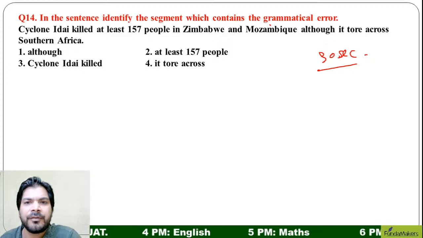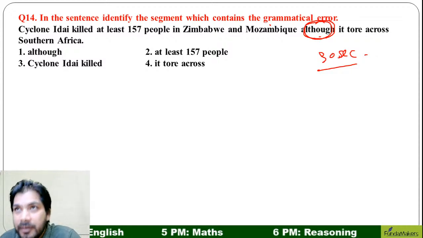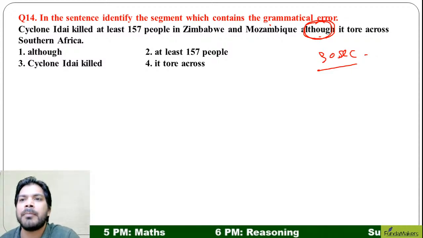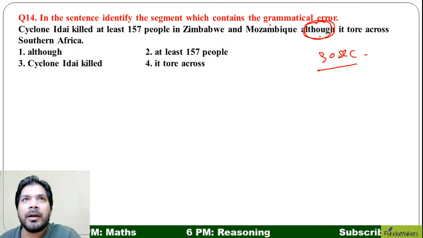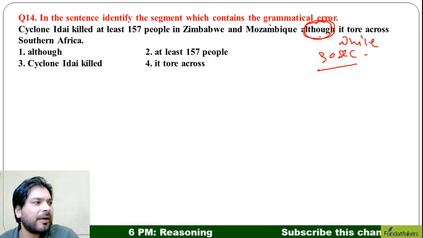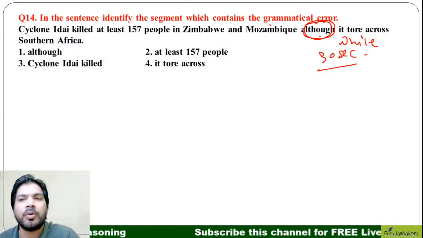The usage of "no"... First of all, although this conjunction used here is wrong. "Cyclone Adai killed at least 157 people in Zimbabwe and Mozambique, while it tore across southern Africa." So "while" should be used. "Although" is not used in that sense, right? This is not how you use "although."